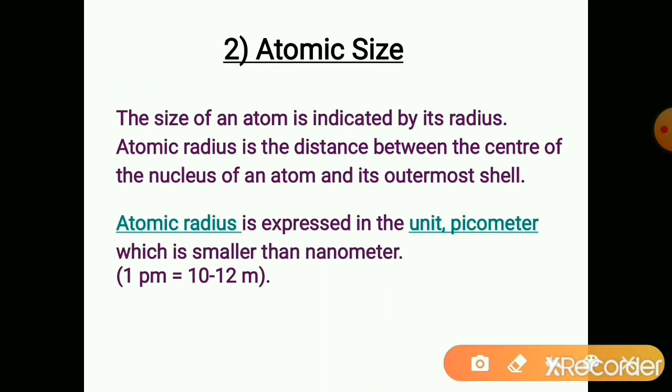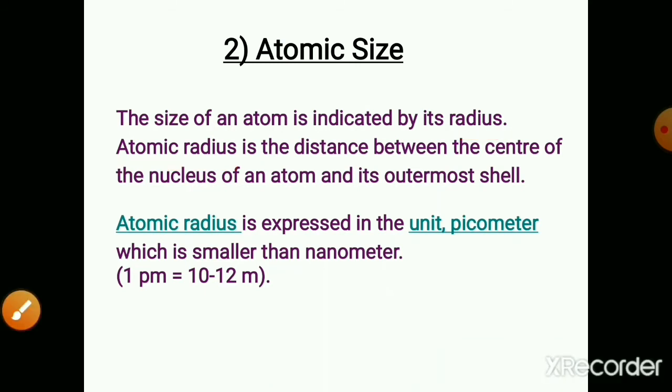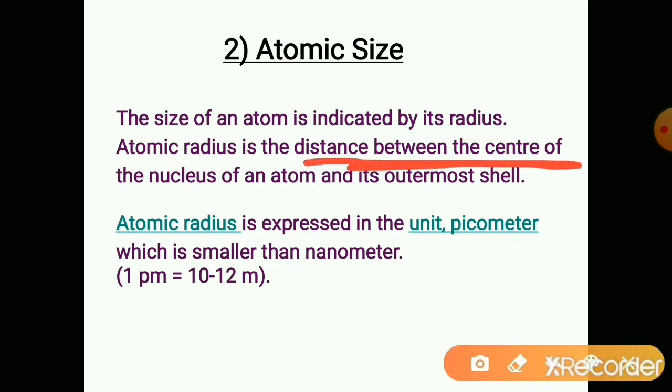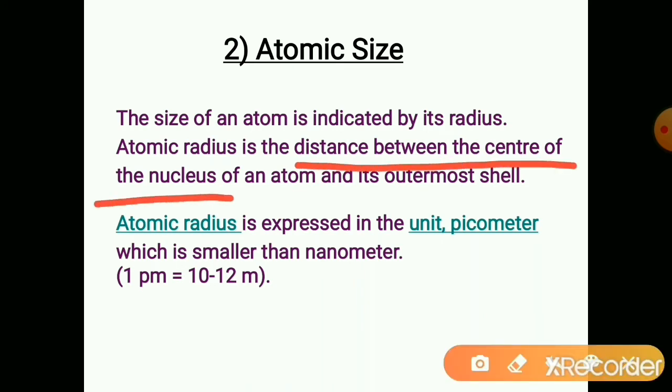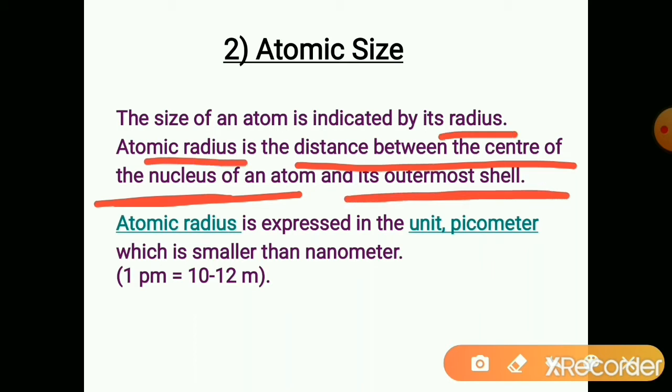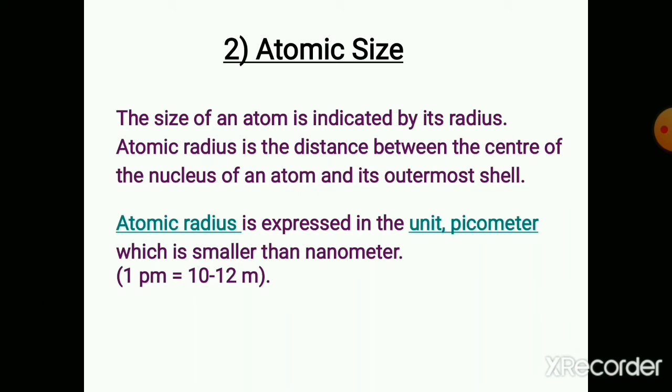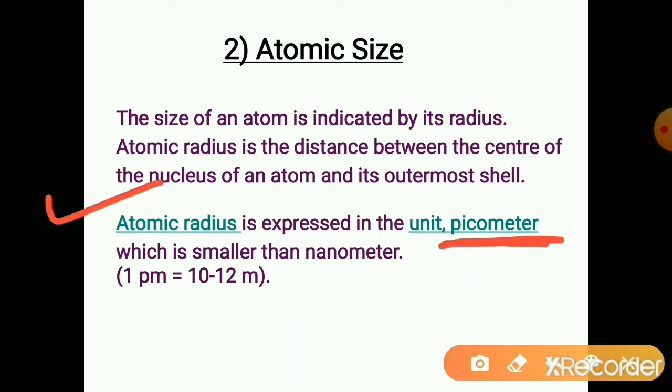The second property is the atomic size. Atomic size is measured by its atomic radius. The atomic radius is the distance between the center of the nucleus of an atom and its outermost shell. The atomic radius is expressed in picometers, and 1 picometer is equal to 10 raised to minus 12 meter. It is smaller than a nanometer.